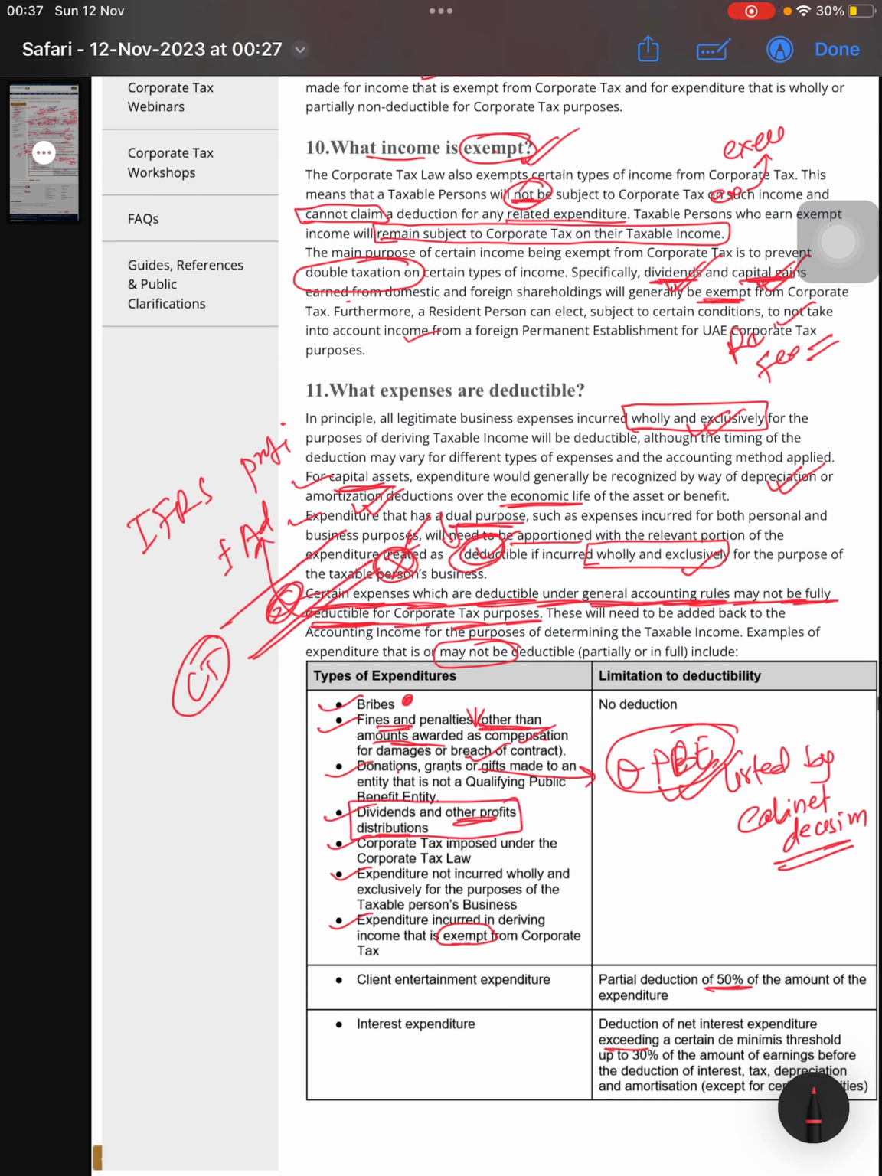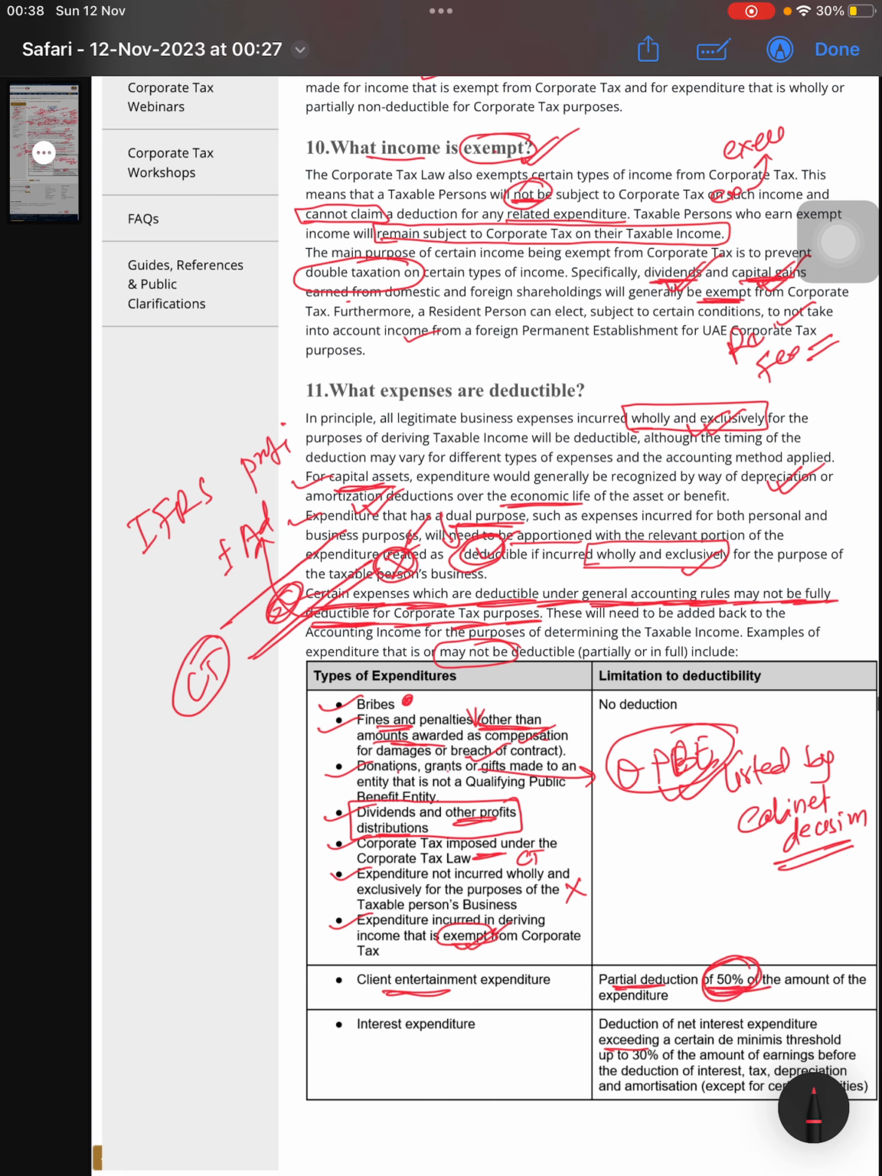Corporate tax paid under the corporate tax law is not an eligible expenditure. Expenditure not incurred wholly for business purposes will not be allowed for you to claim, and expenditure used for exempt income will also not be allowed. Client entertainment expenditure, like 50%, will be allowed for corporate tax.